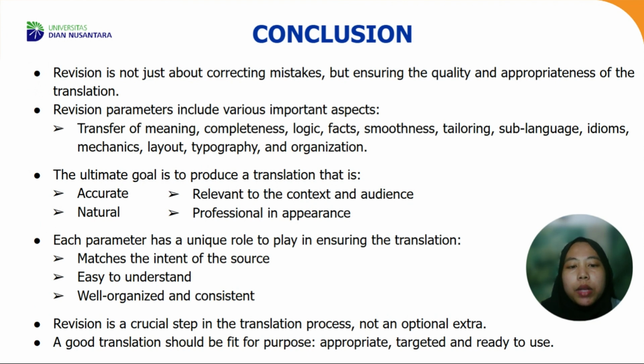By understanding and applying revision parameters such as transfer of meaning, completeness, logic, facts, stylistic, and organization, audience tailoring, sublanguage, idiom, language mechanics, layout, and also typography, revisers are able to produce translations that are not only linguistically correct, but also appropriate to the content, genre, and need of the reader. Each parameter plays an important role, from ensuring the original message is still conveyed to making the visual appearance of the document look professional.